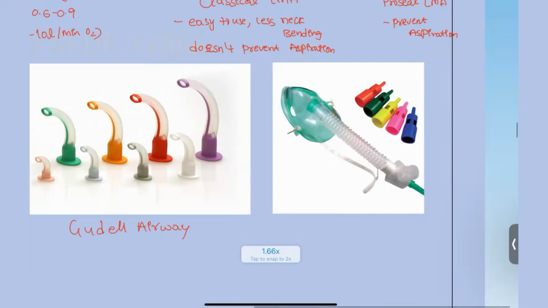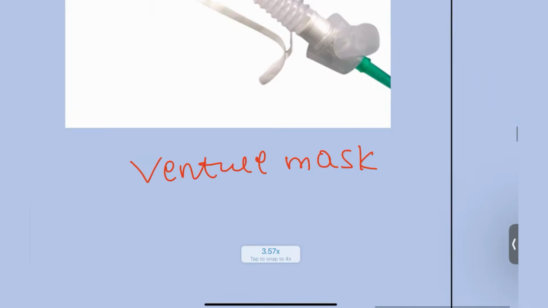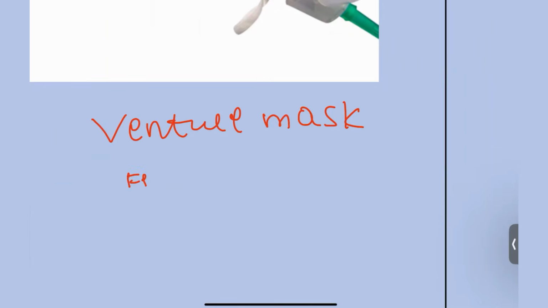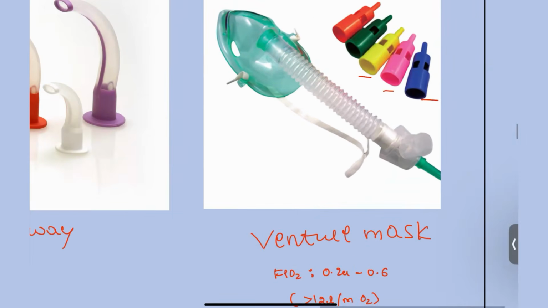And here, in another picture that you are going to see, this is known as the Venturi mask. Okay, the Venturi mask is going to have FiO2 0.24 to 0.6, and how much oxygen is it going to carry? More than 12 liters per minute of oxygen it is going to carry. These are the different colors that you are going to have according to the size.